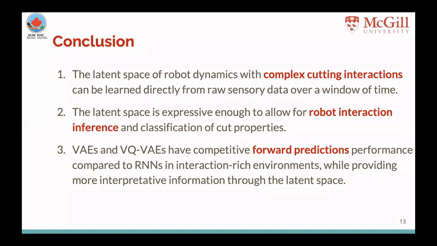To conclude, first, we showed that the latent space of robot dynamics with complex cutting interactions can be learned directly from raw sensory data over a window of time. Second, we showed that this latent space is expressive enough to allow for robot interaction inference and classification of cut properties. Finally, we showed that VAEs and VQ-VAEs have competitive forward prediction performance compared to RNNs in interaction-rich environments, while providing more interpretable information through the latent space.